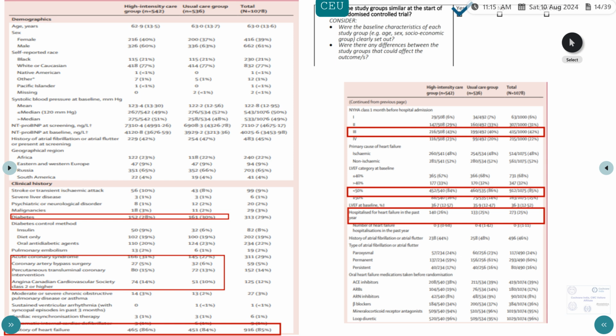Patients who had acute coronary syndrome or a CABG, patients who had a percutaneous coronary intervention were all fairly matched. Including patients who had a history of heart failure, they were all fairly matched between both groups.